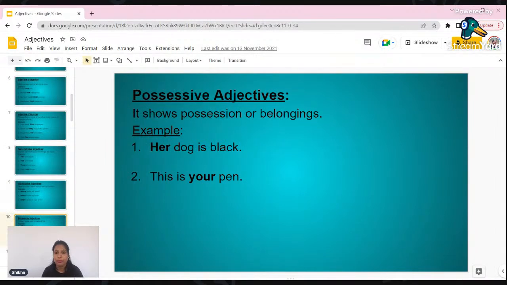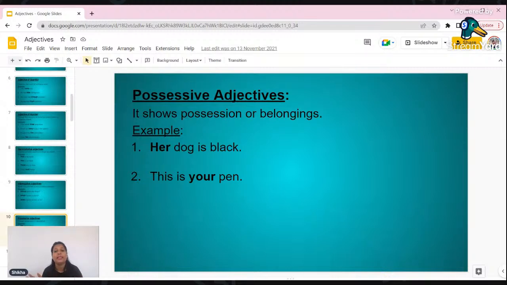So possessive, what is the meaning of possessive? That means when we show our belongings, that is something which belongs to us. Yesterday also I showed you a phone and I said this phone belongs to me, this phone is mine. So when you are using certain words which show your possession, those words are known as possessive adjectives.